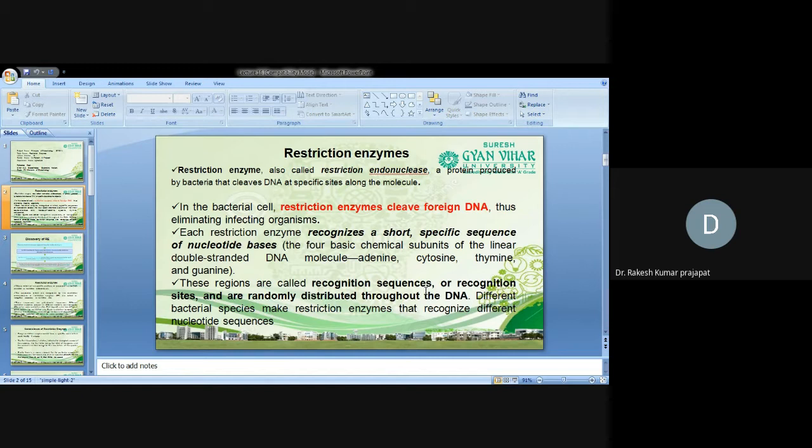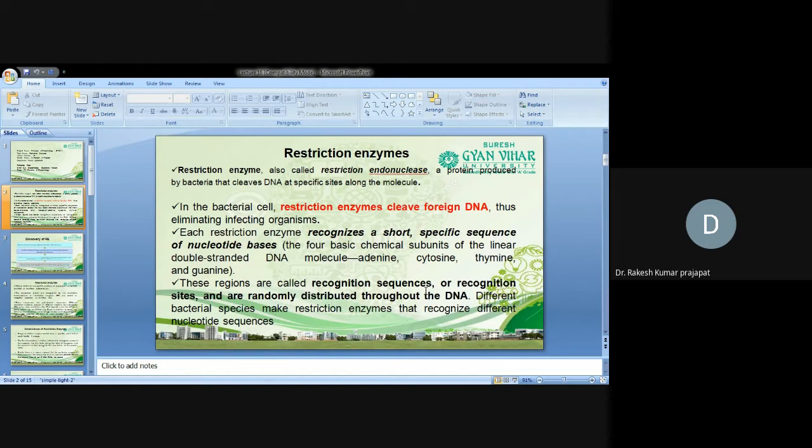Each restriction enzyme recognizes a specific sequence of nucleotides, that is, the basic chemical subunits of linear double-stranded DNA: adenine, cytosine, thymine, and guanine.